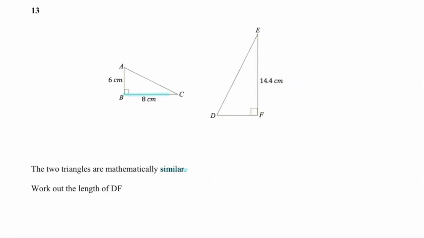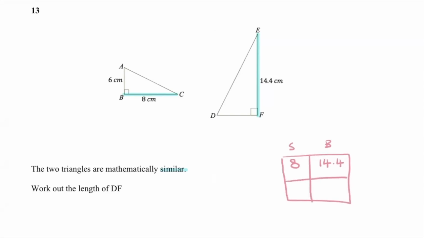BC is 8 centimeters. The same edge on the larger triangle is here at 14.4. So that's my connecting sides. You could say that was my fact. So I know that 8 centimeters on the small turns to 14.4 on the big.